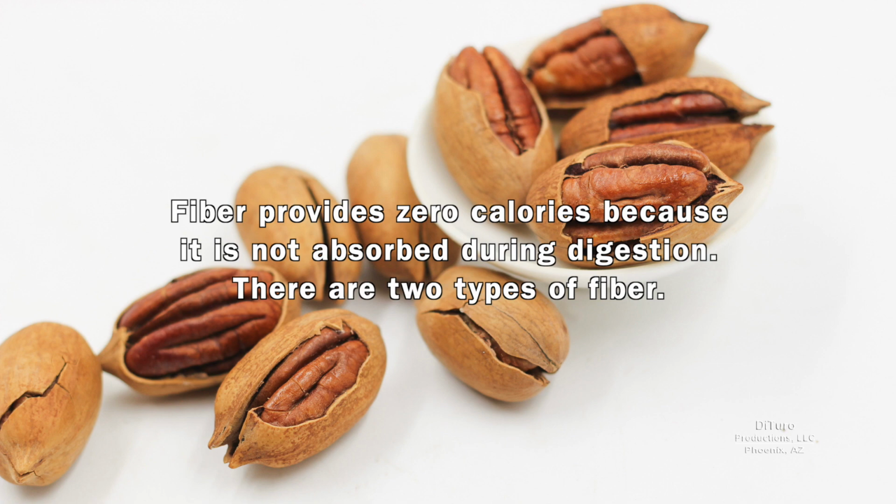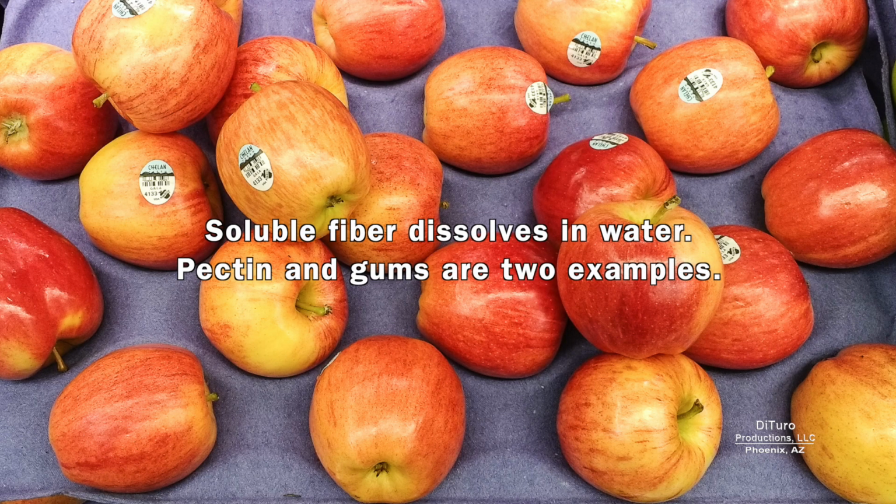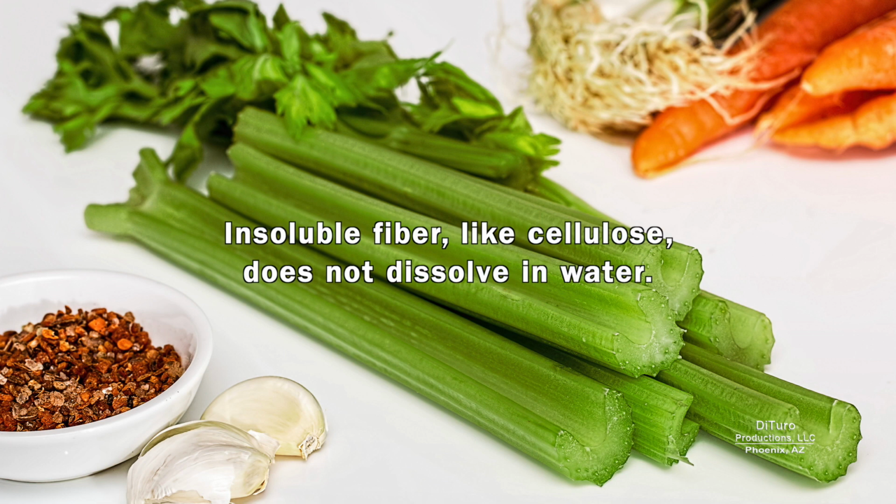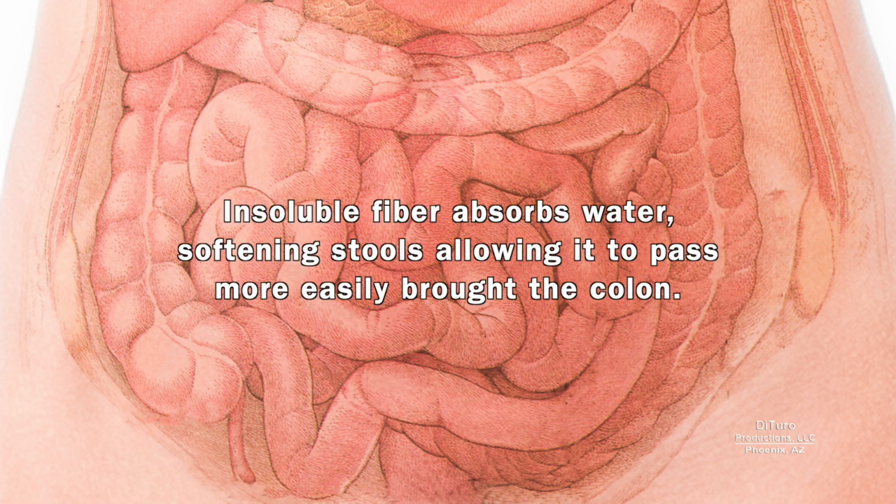There are 2 types of fiber. Soluble fiber dissolves in water. Pectin and gums are 2 examples. The health benefits of soluble fiber include reducing blood cholesterol and blood sugar spikes, slowing digestion, making you feel full longer, and food for gut bacteria, a prebiotic. Insoluble fiber, like cellulose, does not dissolve in water. Insoluble fiber absorbs water, softening stools, allowing it to pass more easily through the colon.